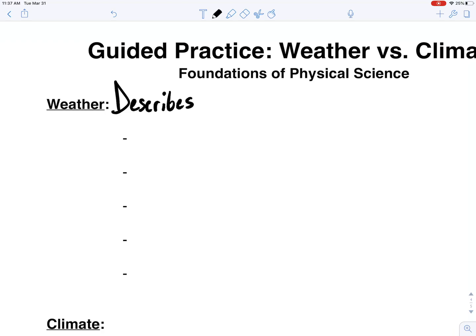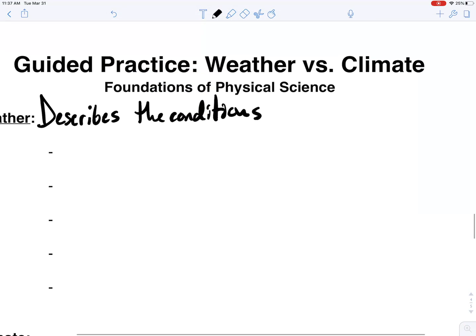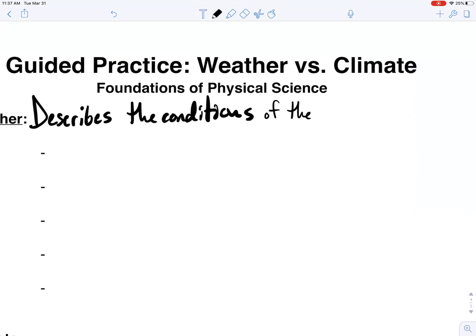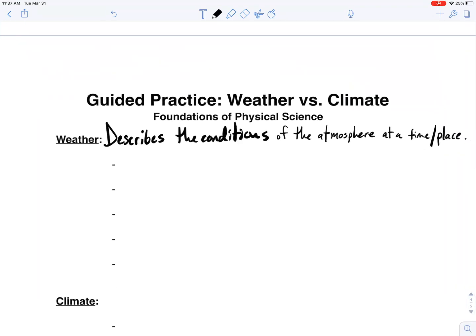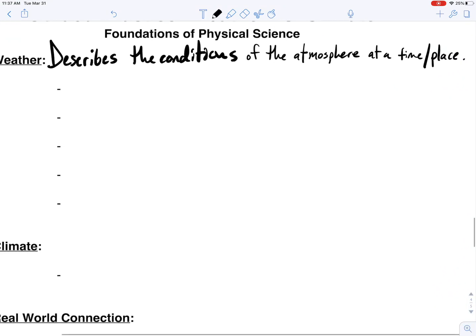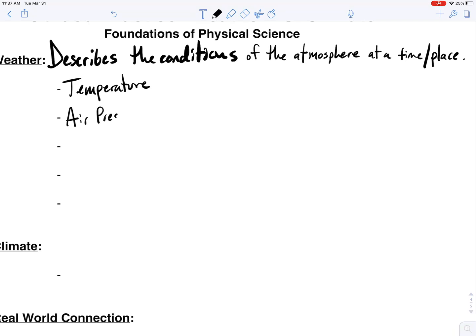What exactly is weather? Weather describes the conditions of the atmosphere at a time and place. So that's kind of like the current conditions of the atmosphere. What's going on? And there's a variety of different weather measurements that we can do. We can describe weather by temperature. We can describe it by air pressure, which we've already talked about.